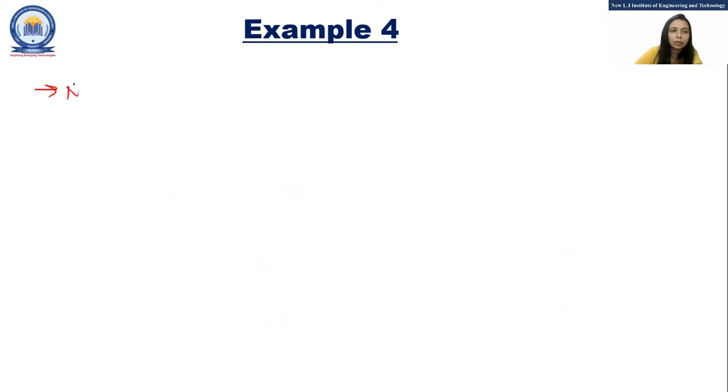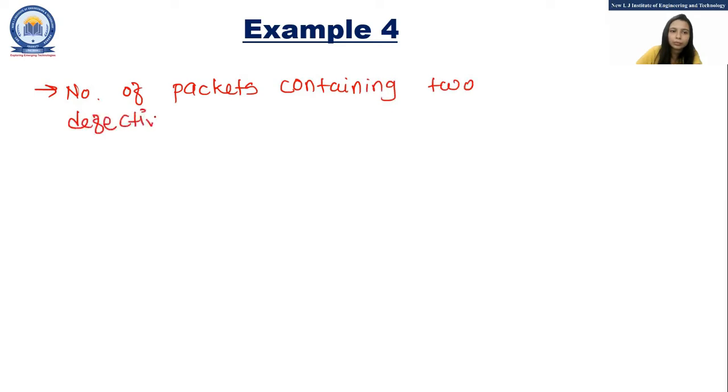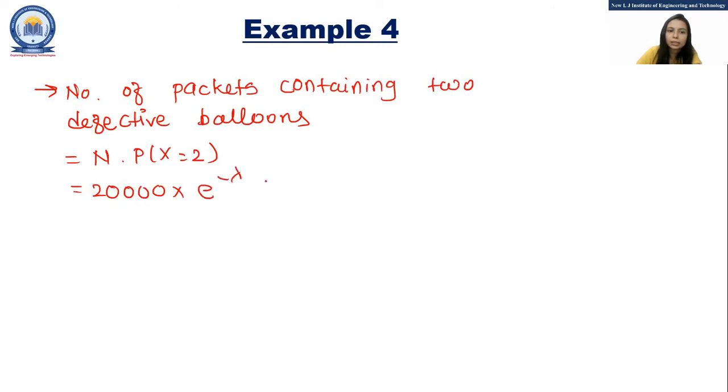Similarly, we can find the number of packets containing two defective balloons. So that is equal to n into P of X equals 2. 20,000 into e raised to minus lambda, lambda raised to 2 upon 2 factorial.